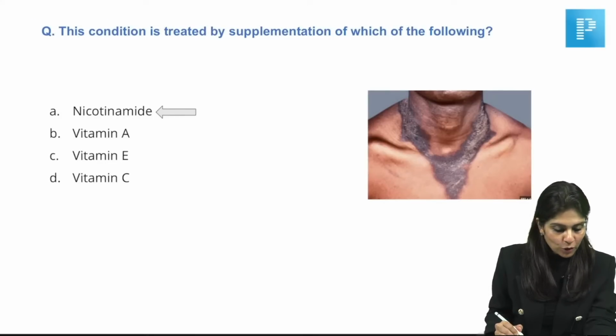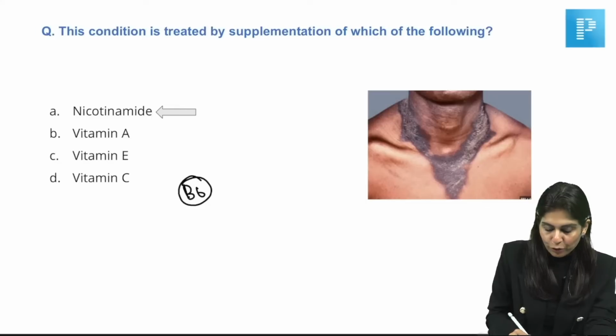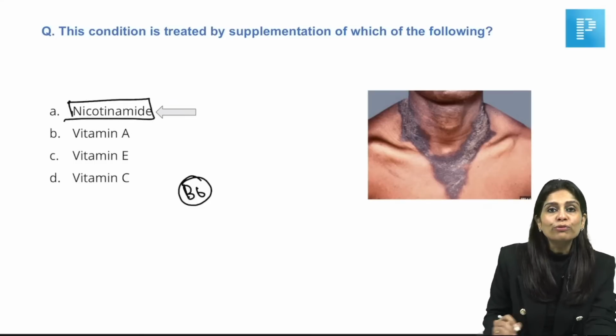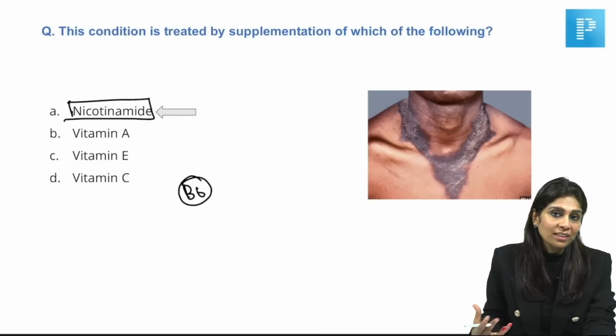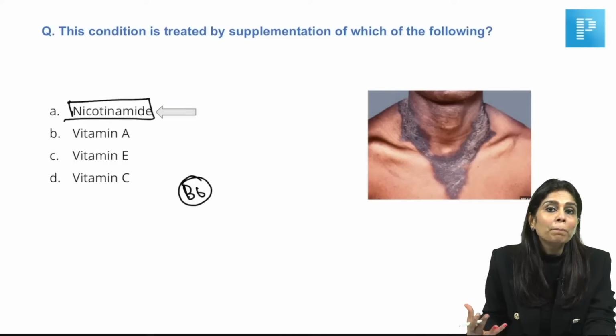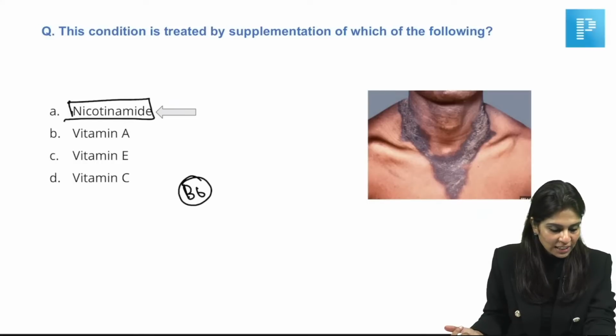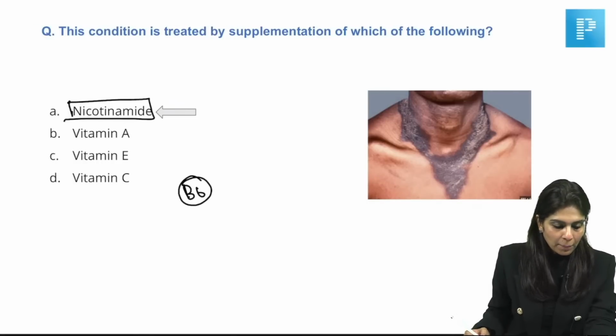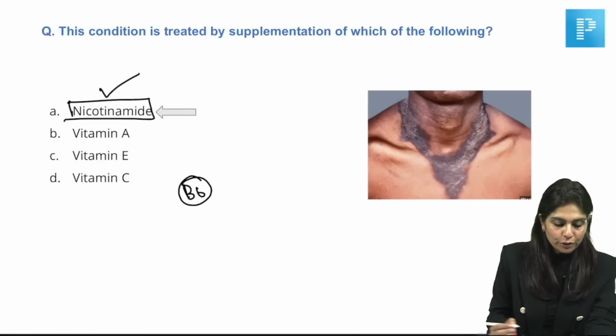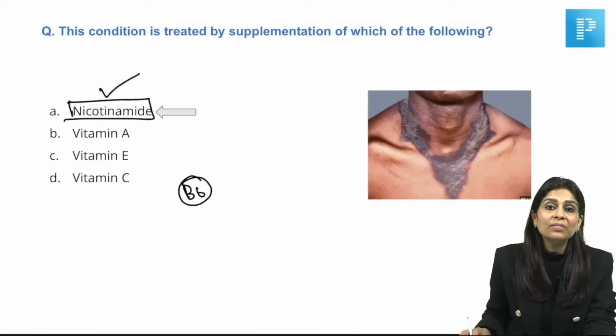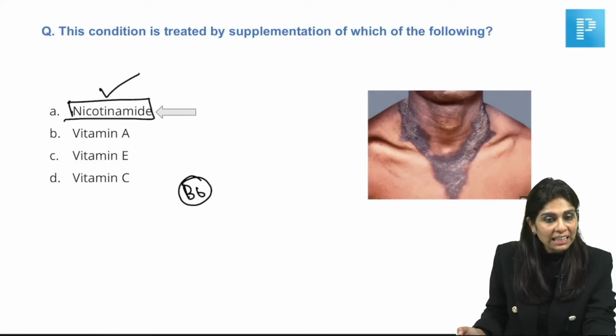B6 was also given in the option. Even if B6 is provided, of course B6 deficiency can also cause pellagra, but if you see nicotinamide, go for it. Yeah, because it's like supplementation, right? Direct supplementation of niacin is always better to treat pellagra. Question, yeah, biliary. Yeah, I have that MCQ also. I'll discuss that MCQ. Okay. Pyridoxine is also given, but I would prefer to choose niacin because it is like you are finally giving the end product, right? If you give B6, all that you can do is help in the conversion of tryptophan to niacin. But what is better? Giving niacin is better.